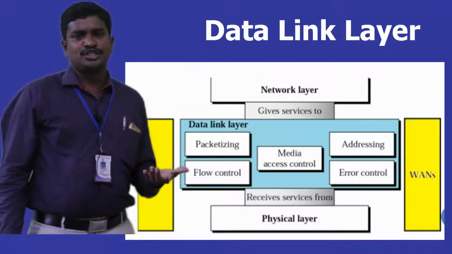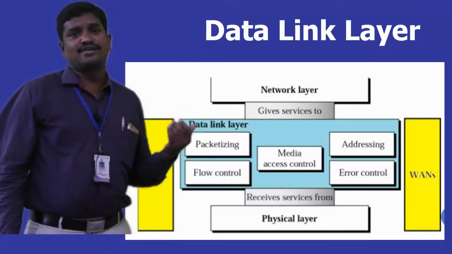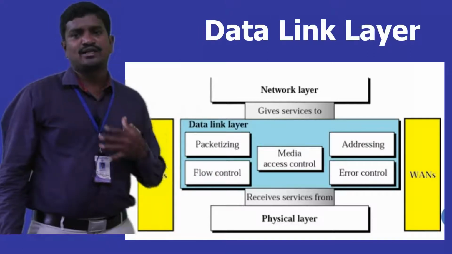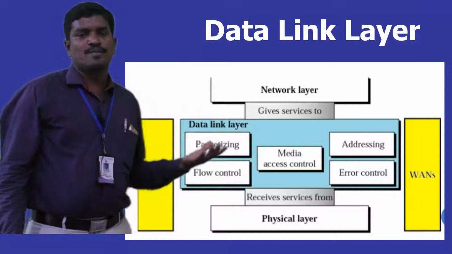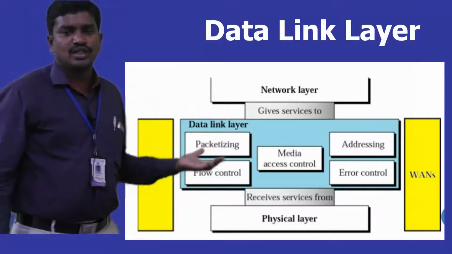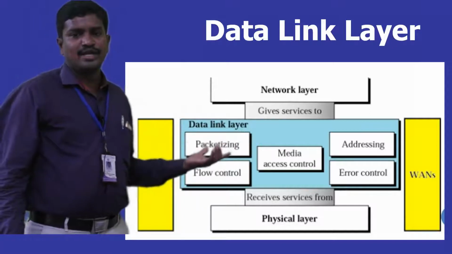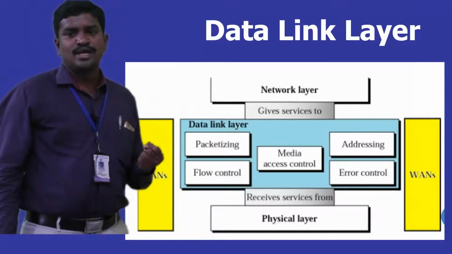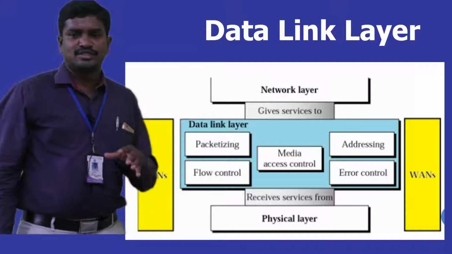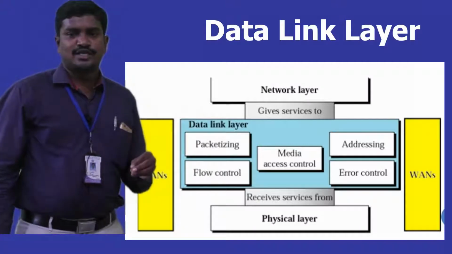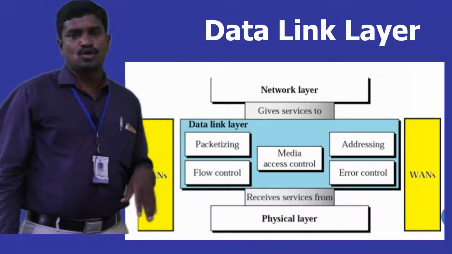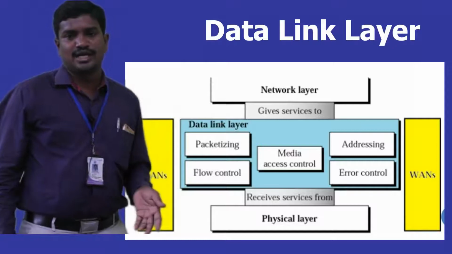That header information includes addressing, like which physical address is assigned, and then error control and flow control mechanisms. All these things are added to the packet, which becomes a frame. This way the data link layer has a set of services with respect to the data coming from the above layer, called the packet from the network layer.